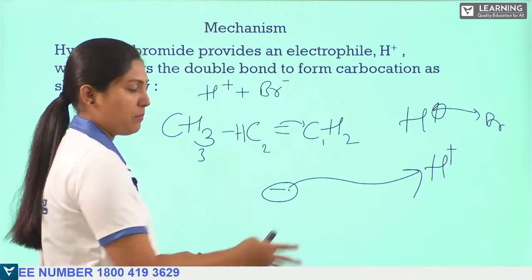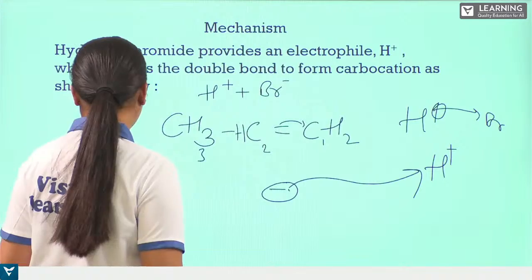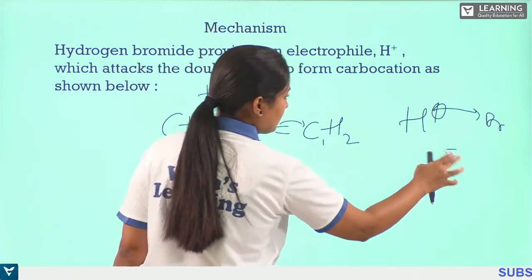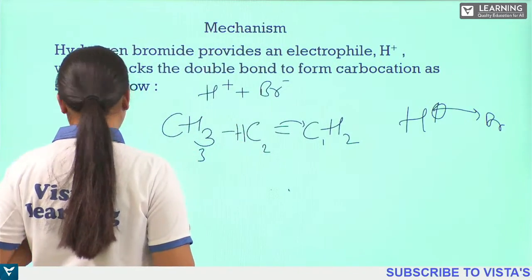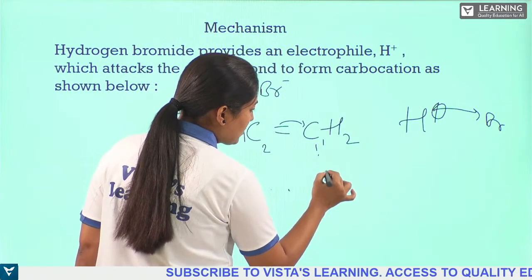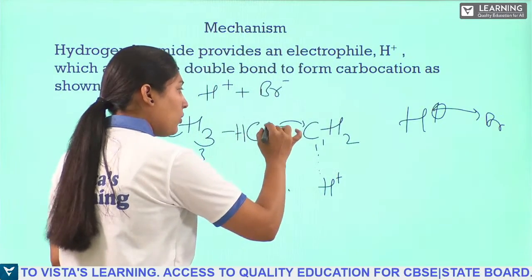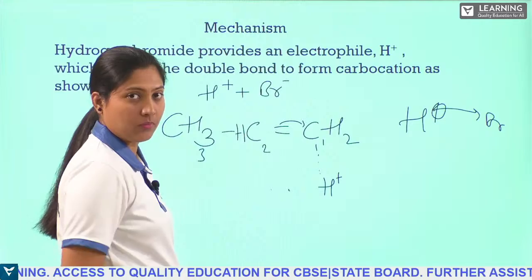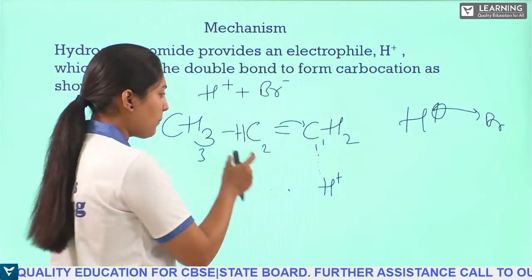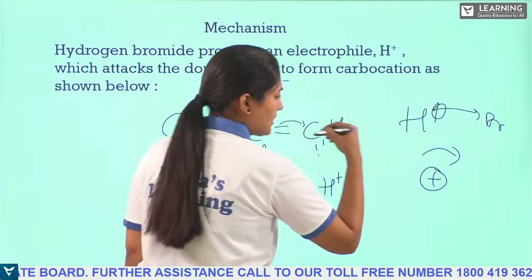Since this carbon is helping the hydrogen, it bonds with this carbon atom. That bond will be broken and we get attachment with the H plus ion here. When this carbon loses 1 electron, what happens to it? Obviously, loss of an electron makes it positively charged.